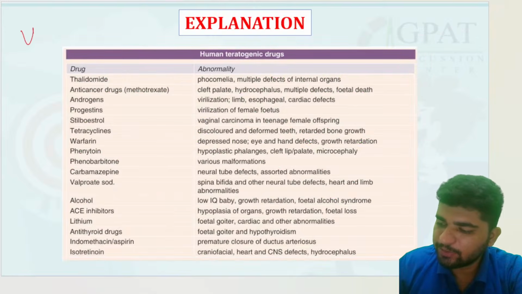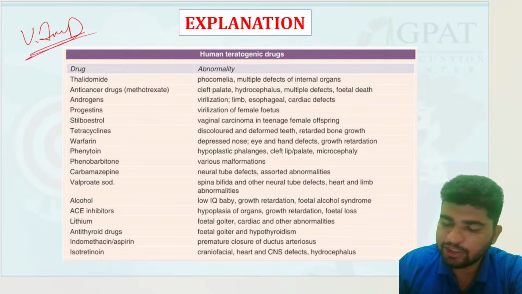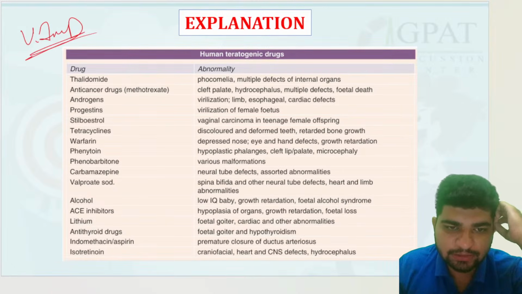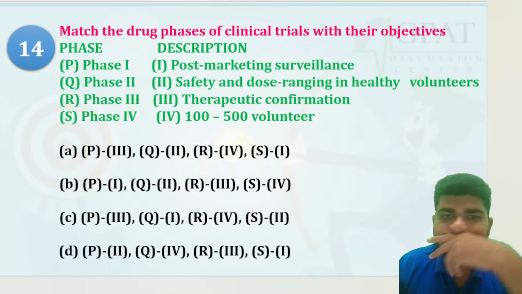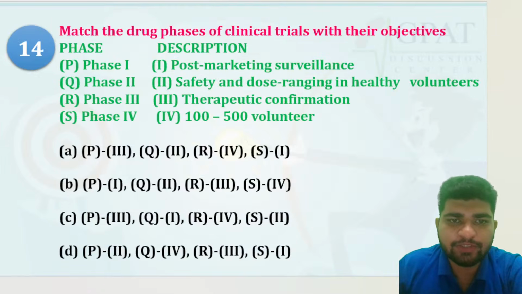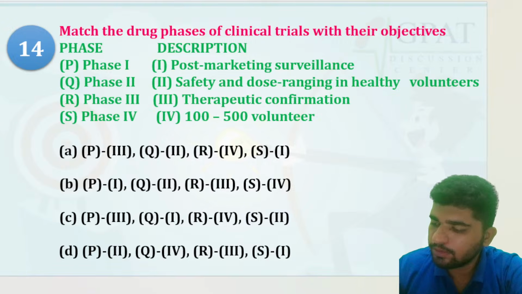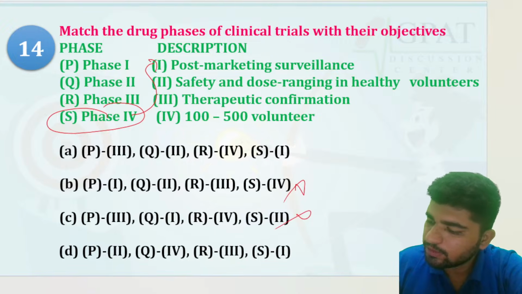This table is very much important for you guys. Just take a screenshot of it and try to revise it. Phase 1 just covered. Phase 1, phase 2, phase 3, phase 4. Phase 4 is post marketing, S first. So this is wrong. Now therapeutic confirmation, C third.